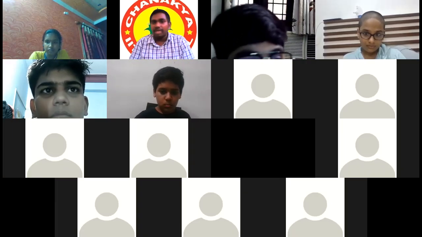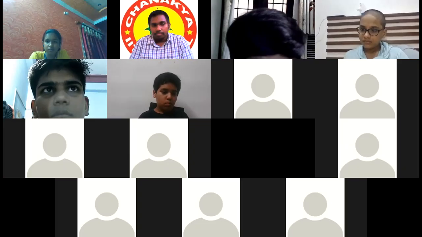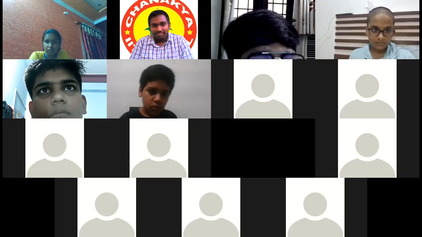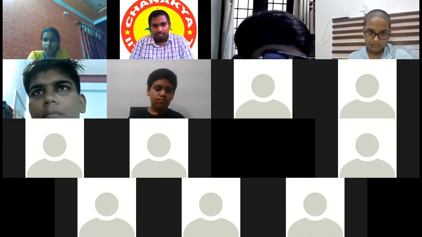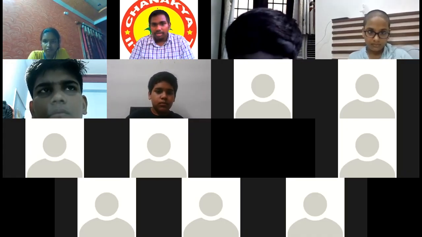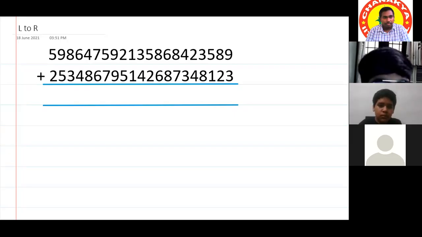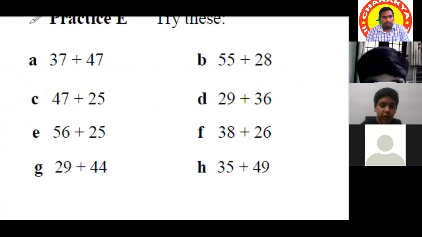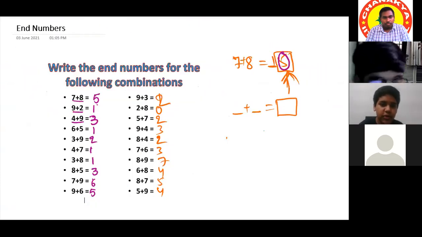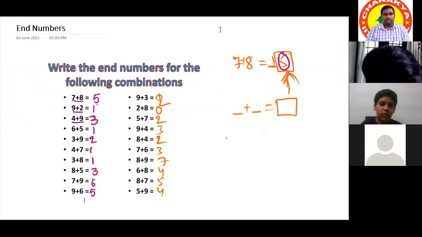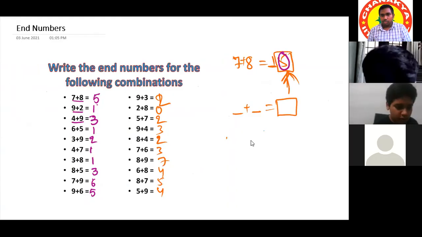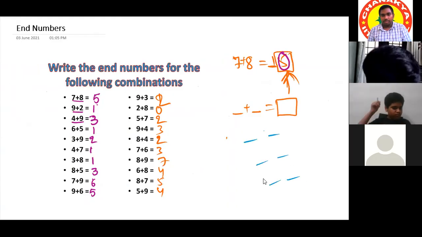We have not even used the balancing rule for this question. Sir, can you tell how to find end numbers? How can we take end numbers? You know that already. Sir, is it like we should take the end digit of the first two numbers? Yes, this is the end number concept. Take two numbers randomly.